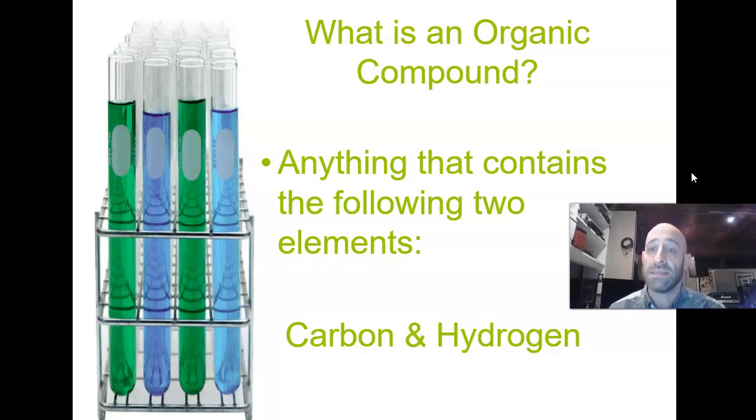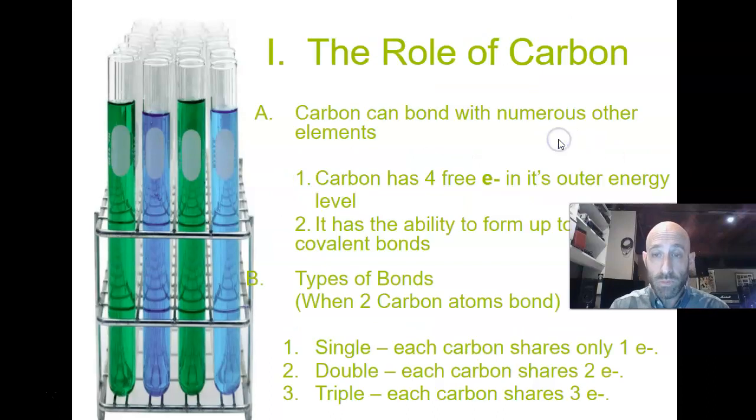What organic means is it has two specific elements in it, carbon and hydrogen. So anything that contains both carbon and hydrogen is going to be considered an organic compound. It can have more than that, right? So you can have carbon, hydrogen, oxygen, and nitrogen. That's still organic. If it has carbon and it has hydrogen in it, it is considered an organic compound. So everything that we're going to be talking about in this unit is going to be organic. So let's keep moving here.